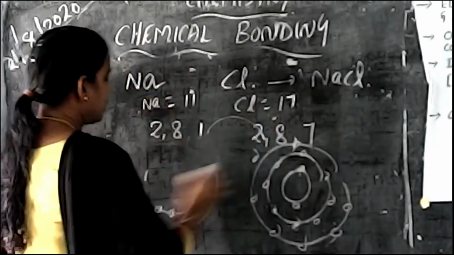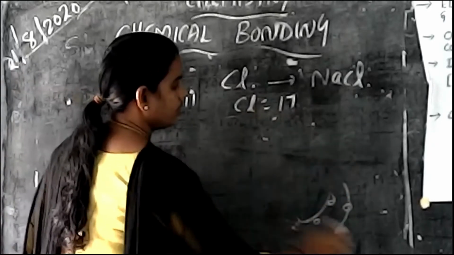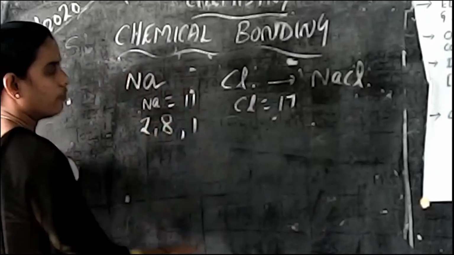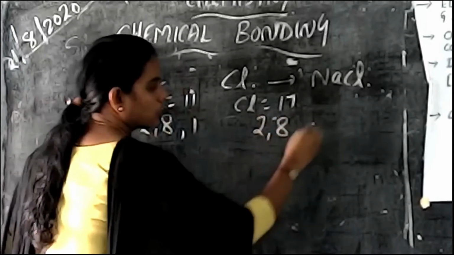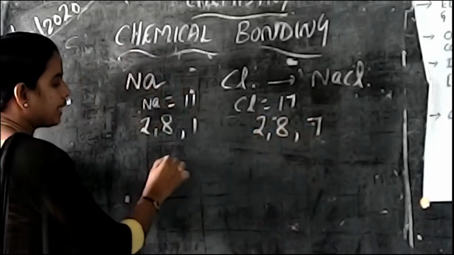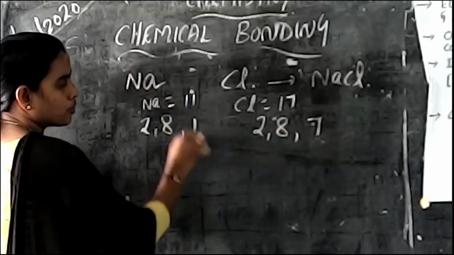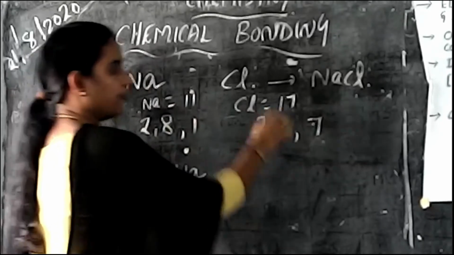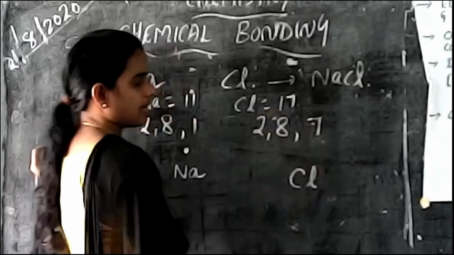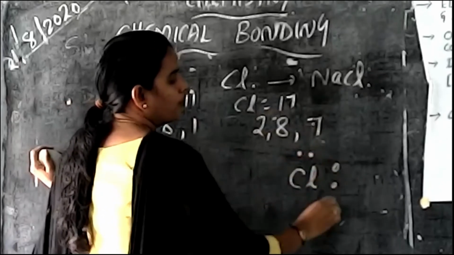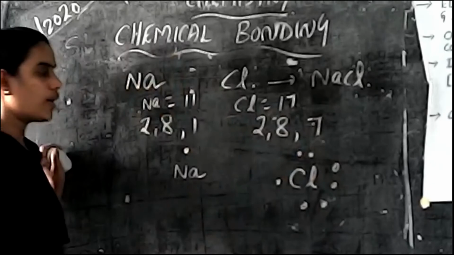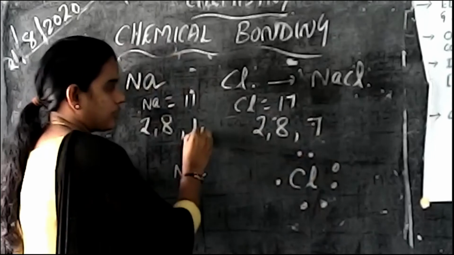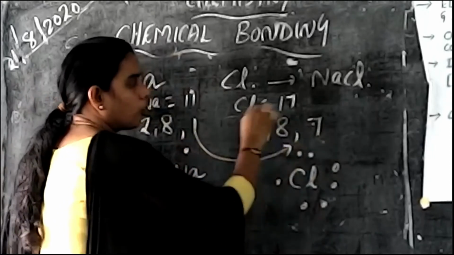So listen to me. First of all, what is the atomic number of sodium? 2, 8, 1. Here 2, 8, 7. So how can you write the picture? Here the outermost number is 1. For sodium the outermost electron is 1, and for chlorine the outermost number is 7. So 1, 2, 3, 4, 5, 6, 7. Here this sodium donates 1 electron. This 1 electron is transferred to the chlorine atom.